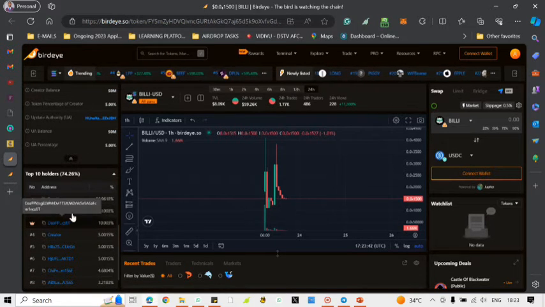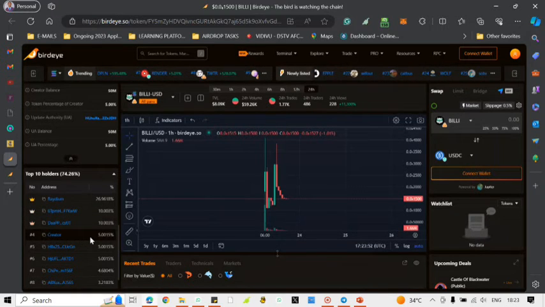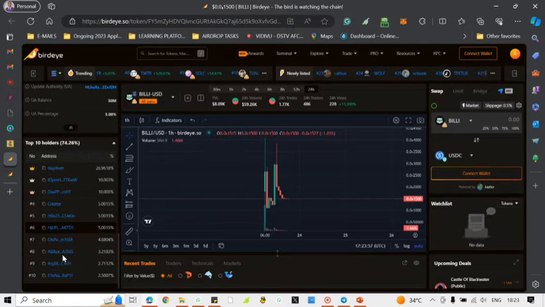We don't really know if these two persons are contracts, so let's try and check if they are contracts. If they are contracts, then we might not have issues with them, but the creator himself is also holding 5%. We don't know all of these people holding. They are holding too much. They are really holding too much.